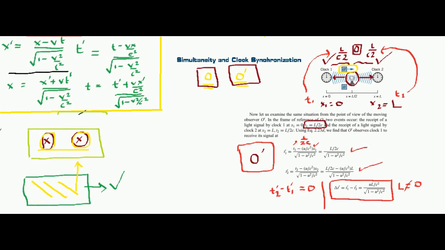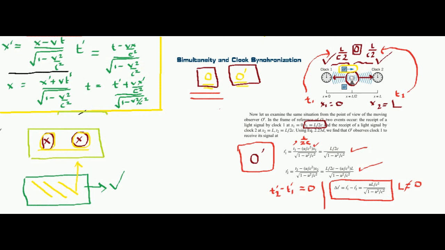This is the most unfortunate thing, and because of this, two events which are simultaneous in one frame, like in the O frame, are not simultaneous in another. What are the two events? Starting of clock 1 and starting of clock 2.